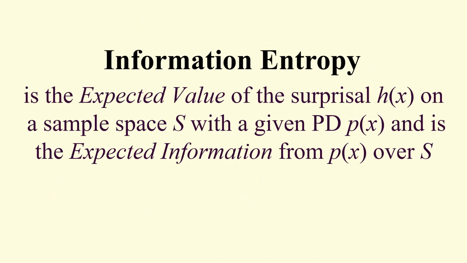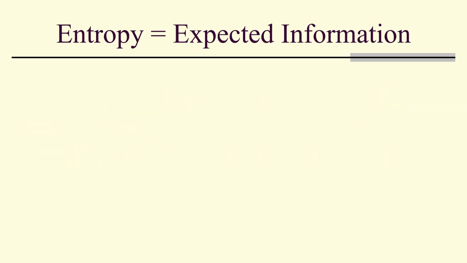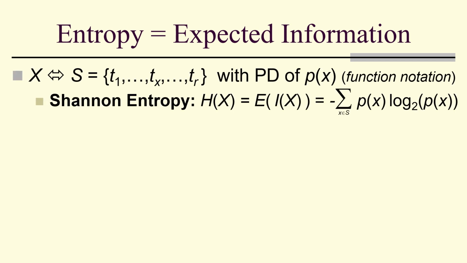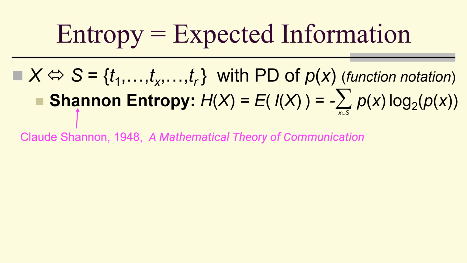Now, information entropy is the combination of these two. It is the expected value of the surprisal h of x on a sample space S with a given probability distribution p of x. It's the expected information from p of x over the entire sample space S. So in particular, the expected value of self-information is called the Shannon entropy of the variable x, given by this formula. It's introduced by Claude Shannon in 1948 in a paper, A Mathematical Theory of Communication.